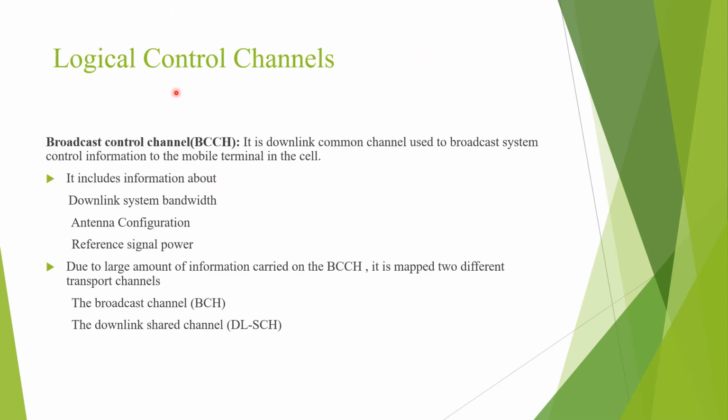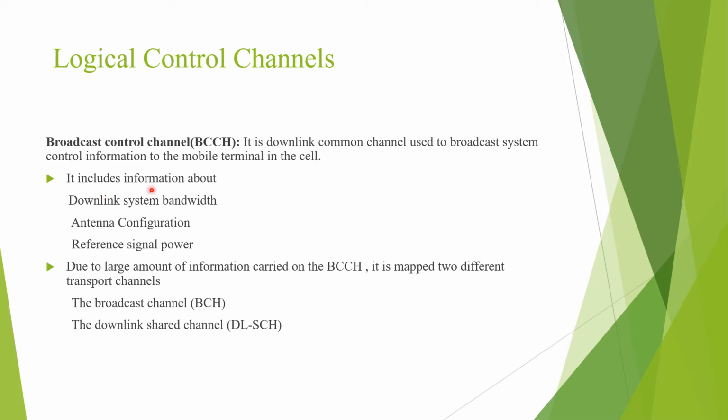Coming to the logical control channels, there are different types dedicated for different purposes. Coming to the first logical channel, the broadcast control channel. It is a downlink common channel used to broadcast system control information to the mobile terminals in the cell.